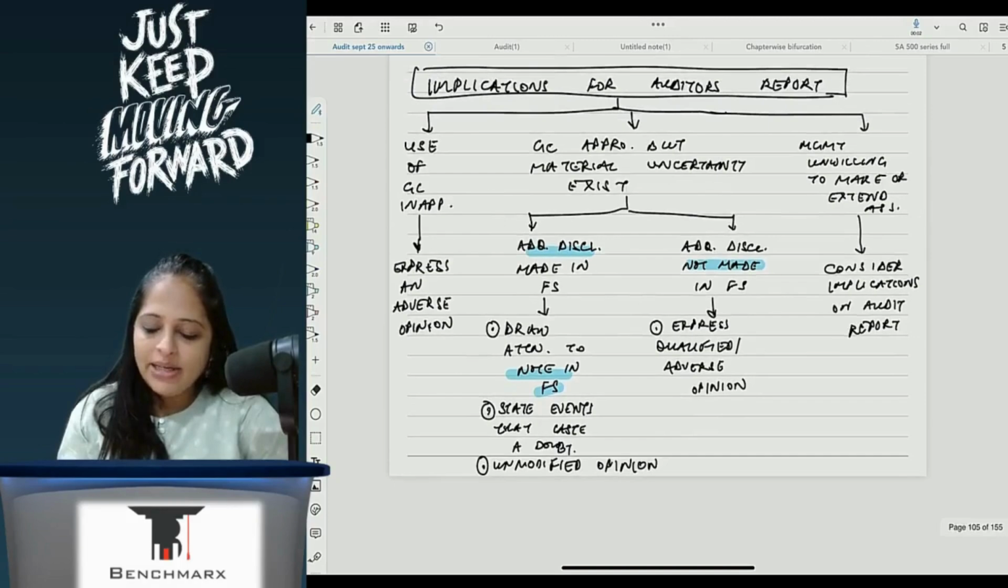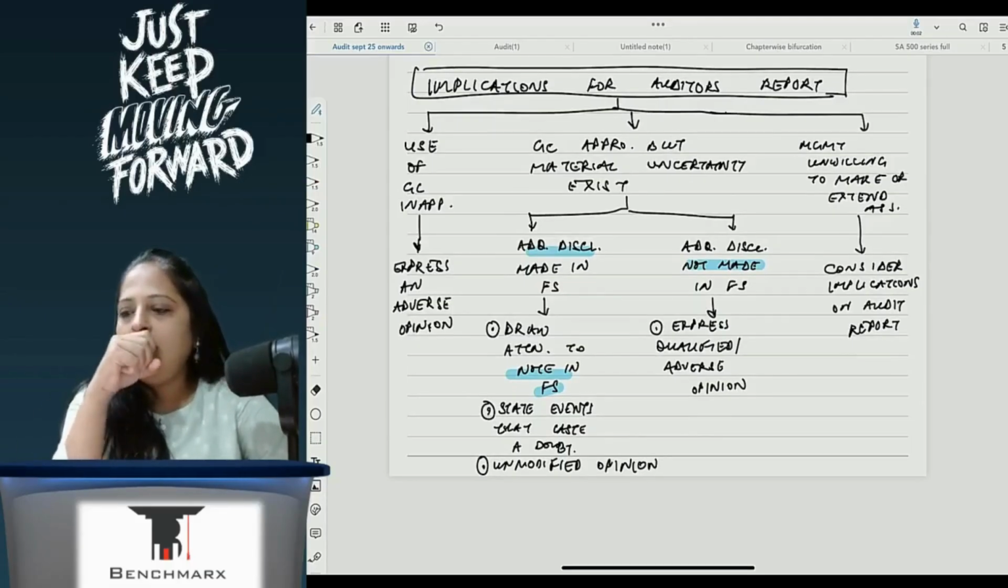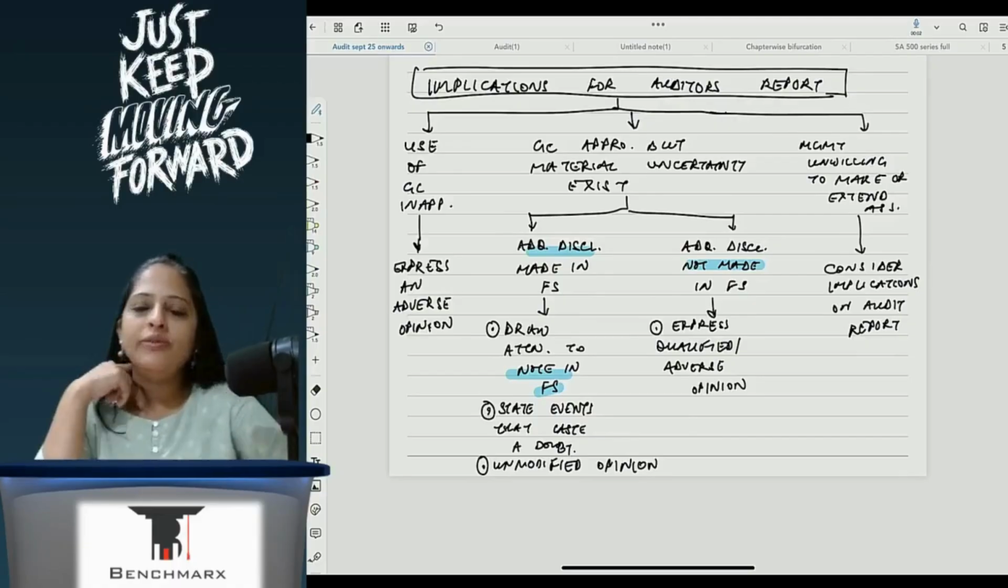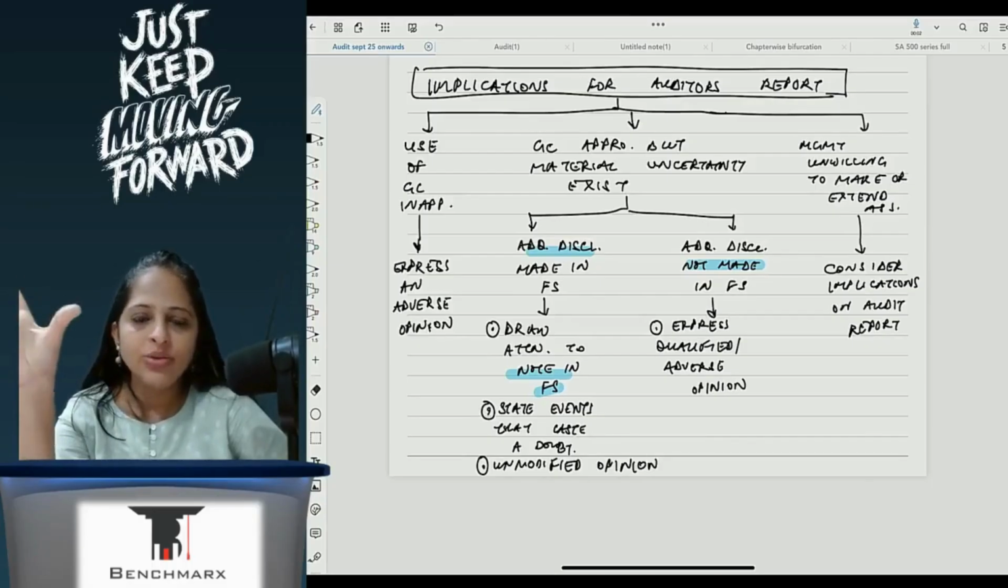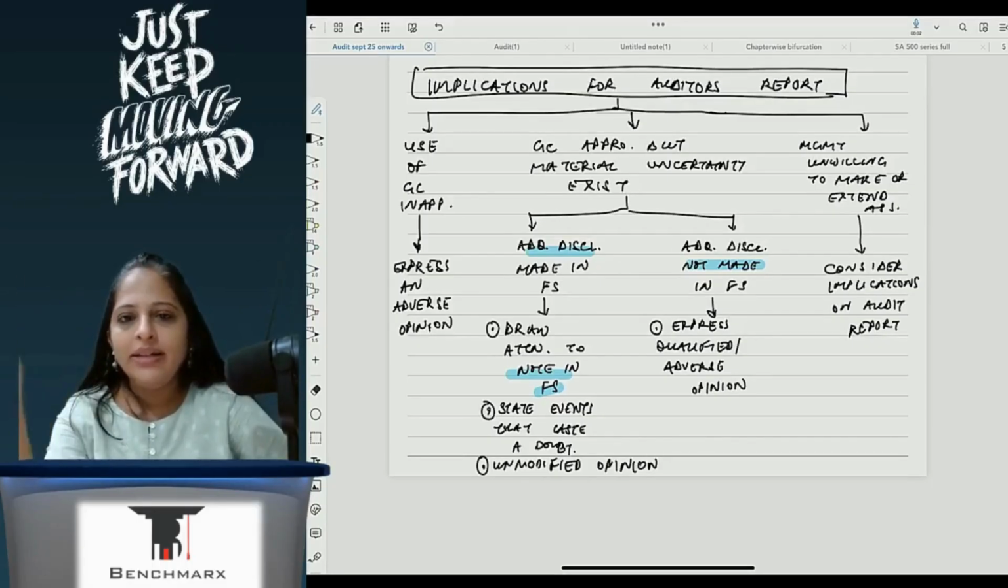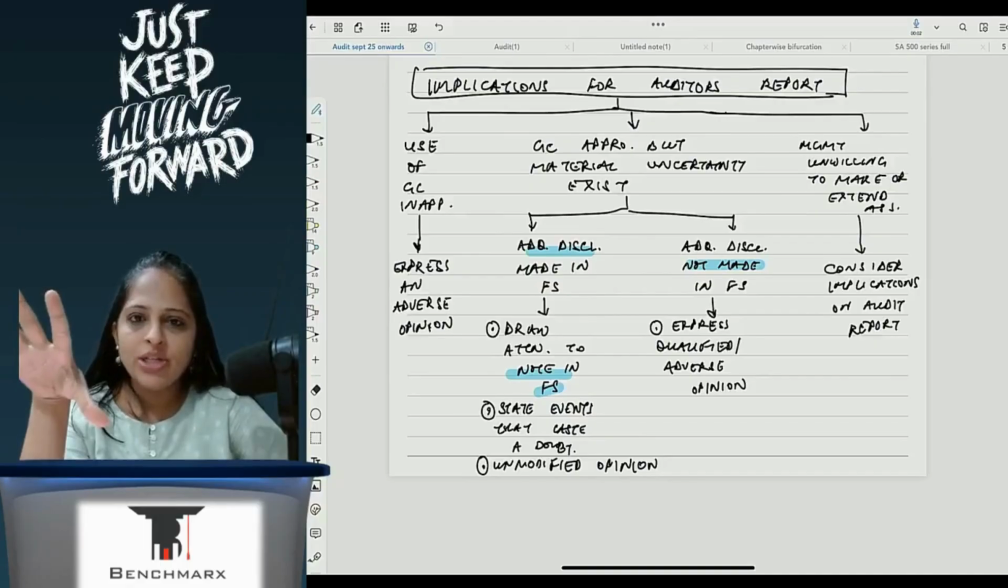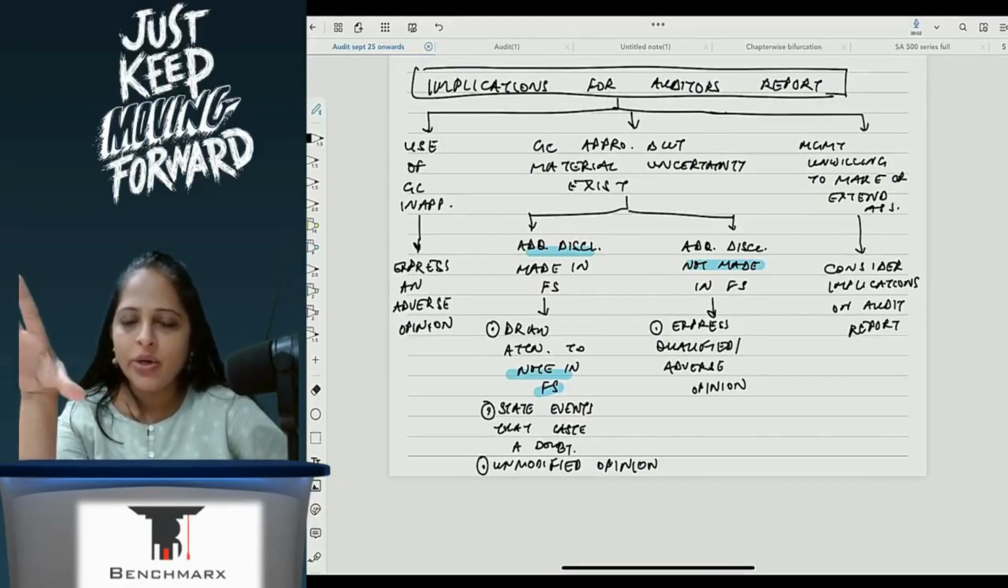And last is management unwilling to make or extend assessment, consider implications on audit report. Correct? So if the management has not made any changes and they are saying that no, there is no problem, then in that case I will have to see implications on the audit report. Accordingly I will give my audit report.